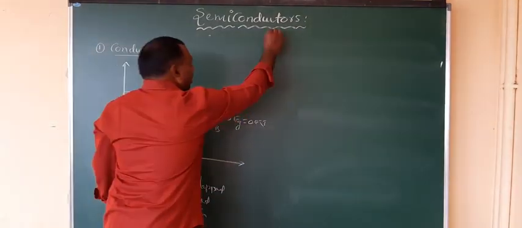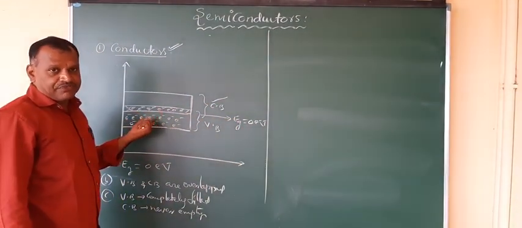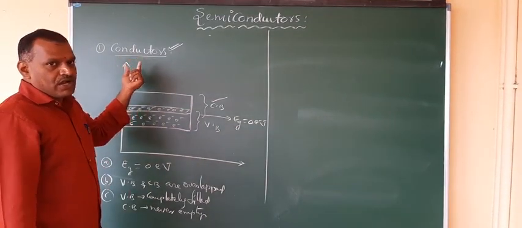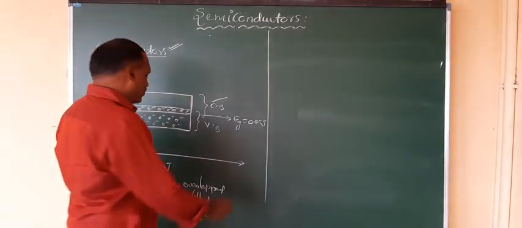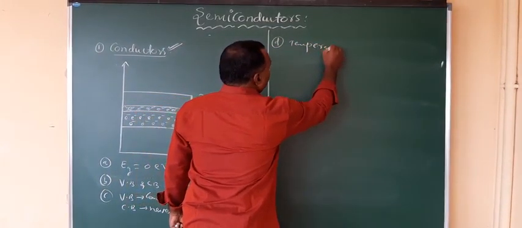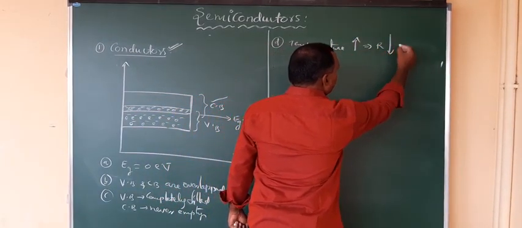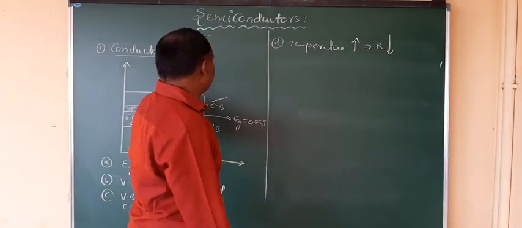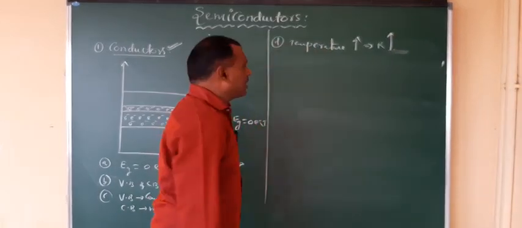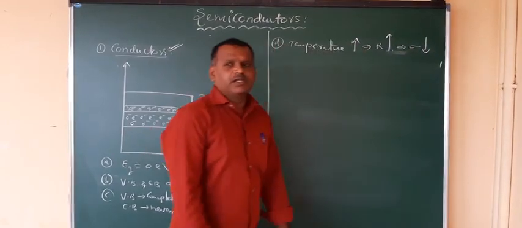I already told in the last video, related to conductors, that when the temperature increases, the resistance offered by the conductor also increases, and its conduction decreases. So when temperature increases, the resistance offered by the conductor also increases, therefore conductivity decreases.